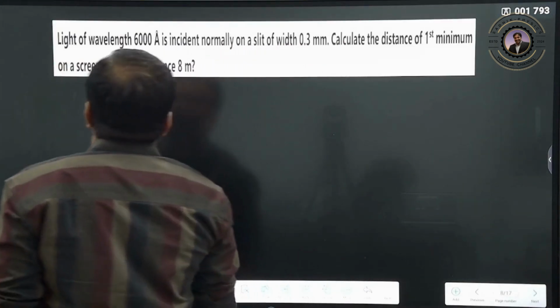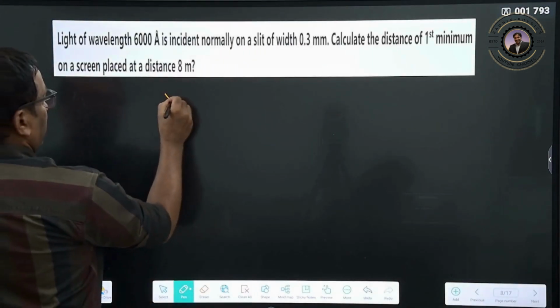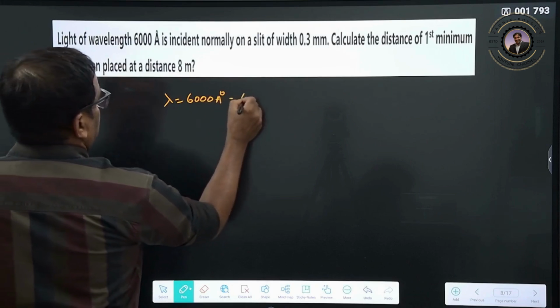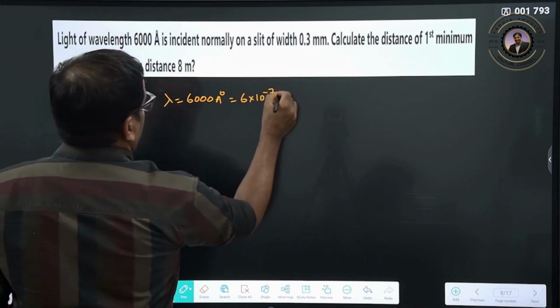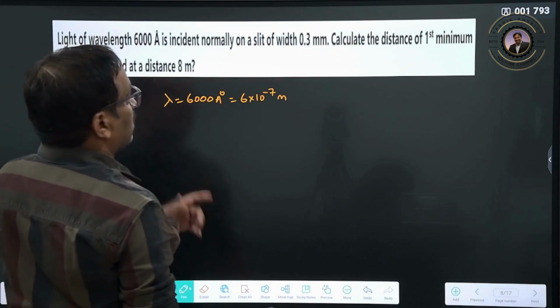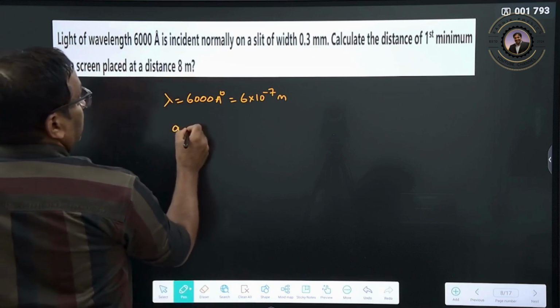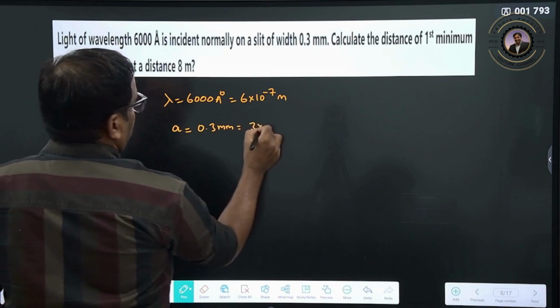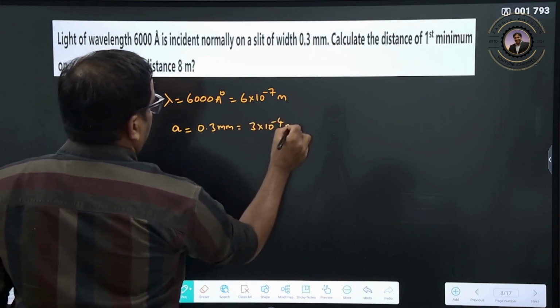Light of wavelength, here the wavelength is given, 6000 Armstrong, that is nothing but 6 into 10 the power of minus 7 meters, is incident normally on a slit of width, therefore slit width is given as 0.3 mm, so 3 into 10 the power of minus 4 meters.